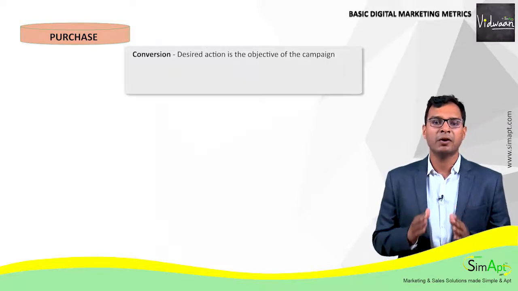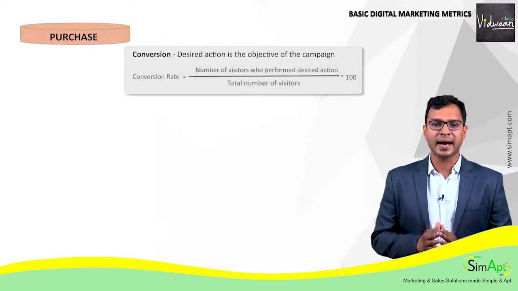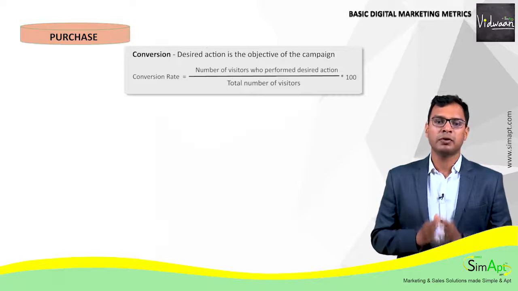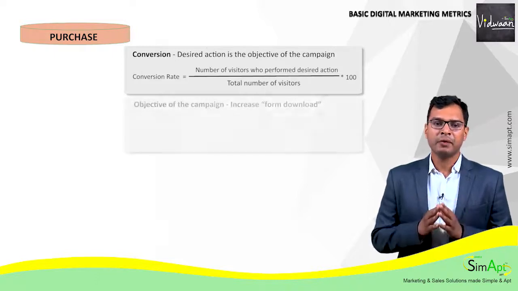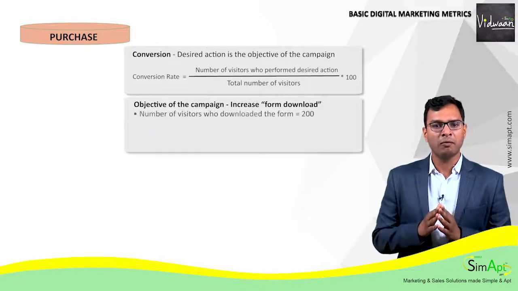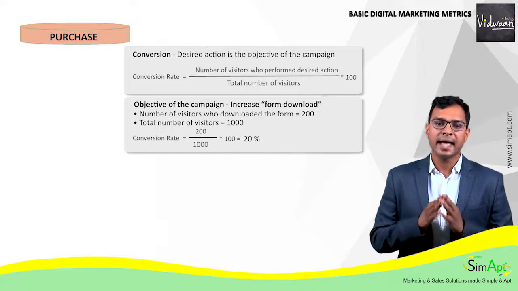It is measured by a metric called conversion rate, which is the number of visitors who performed the desired action divided by the total number of visitors, the entire thing multiplied by 100. It is expressed in percentage. For example, the objective of the campaign was to increase form downloads. The number of visitors who downloaded the form was 200 out of 1000 total visitors. Then the conversion rate is 200 divided by 1000, the entire thing multiplied by 100, which equals 20%. Hence, the conversion rate is equal to 20%.